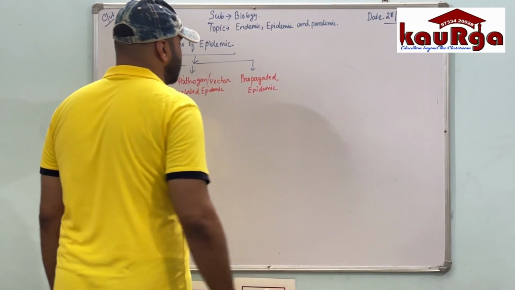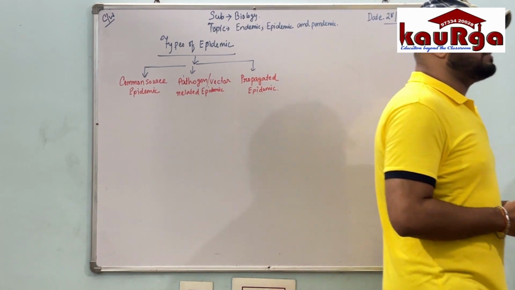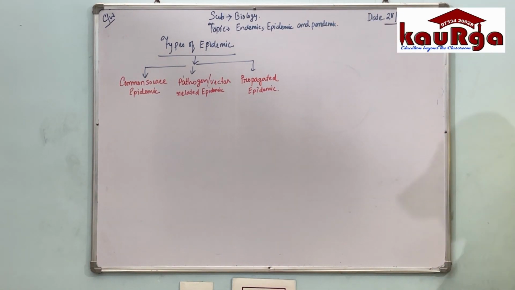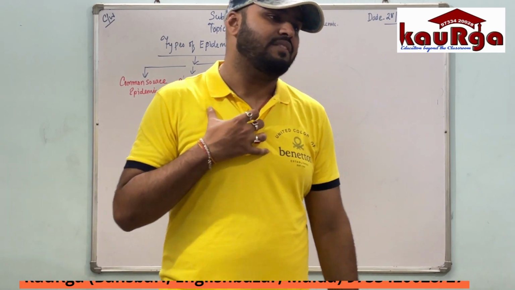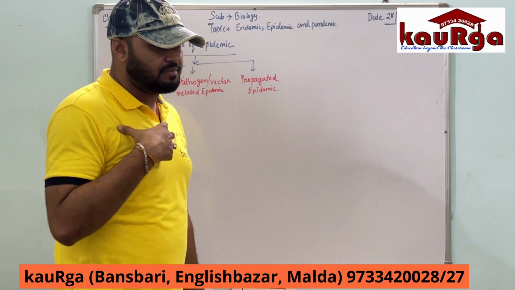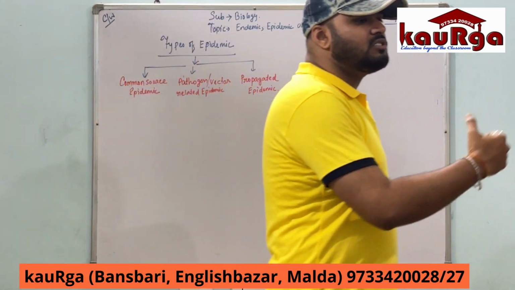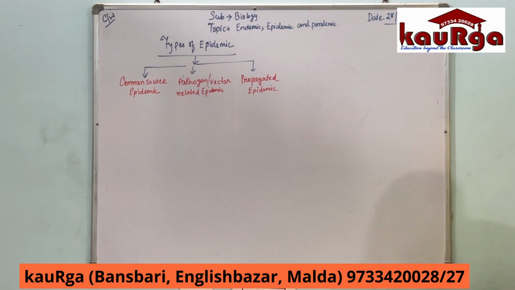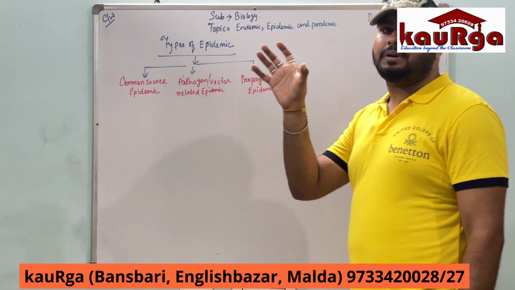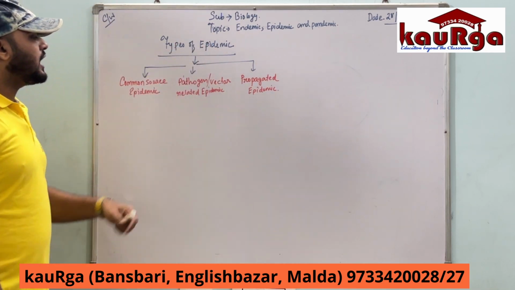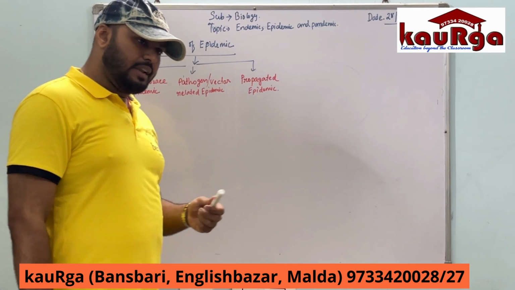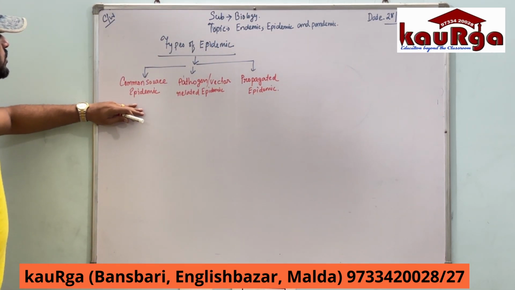Propagated epidemic means when people propagate from one particular region to another. Suppose one person is having one kind of epidemic disease inside him and he travels from one region to another part of the country. This will cause that particular region to have that particular disease also, and hence it is called a propagated epidemic. Let us just confine to this process once again.